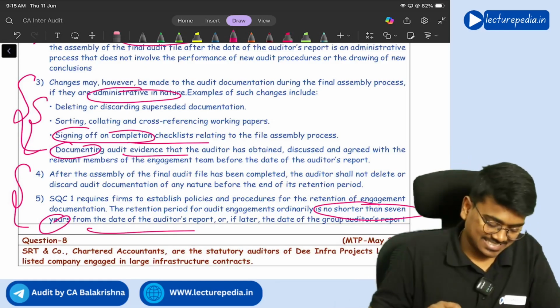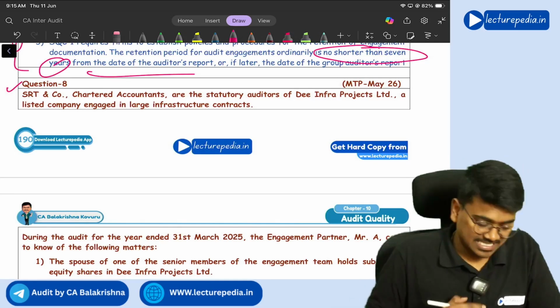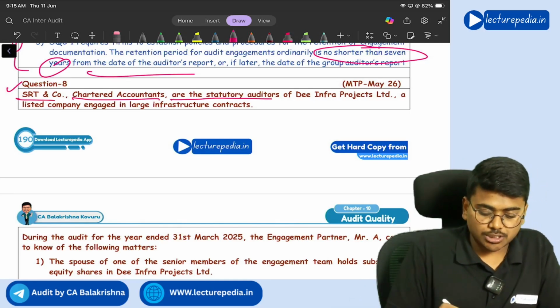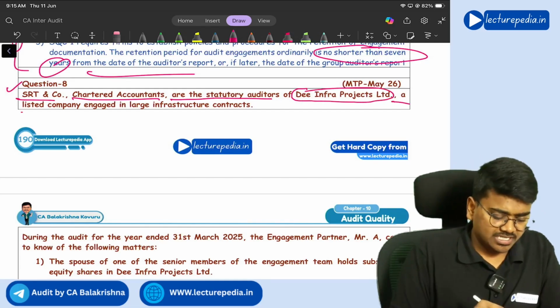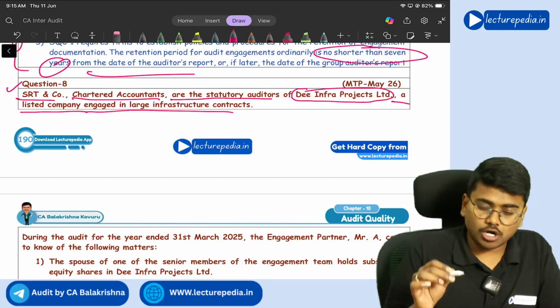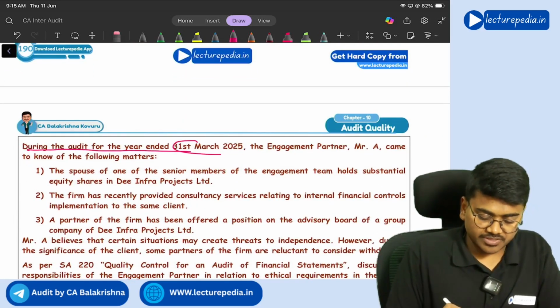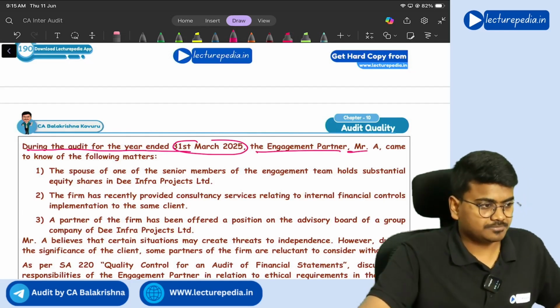Got it? Yes, sir. Next, question number 8. SRT and Co Chartered Accountants are the statutory auditors of D Infra Projects Limited, a listed company engaged in large infrastructure contracts. During the audit for the year ended 31st March 2025, engagement partner, just a second.